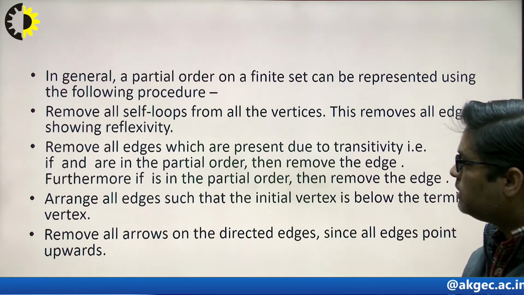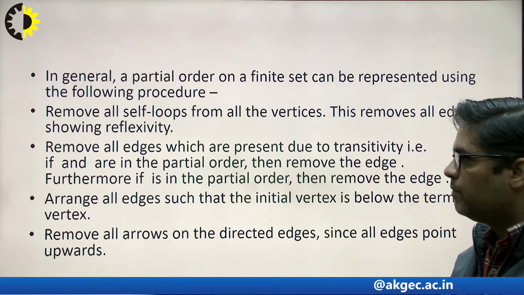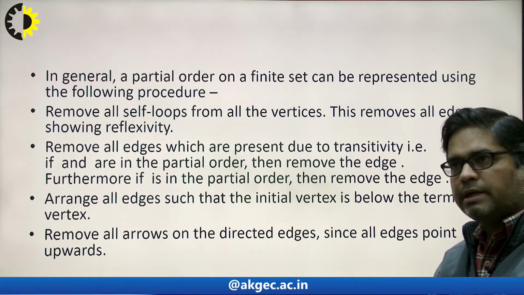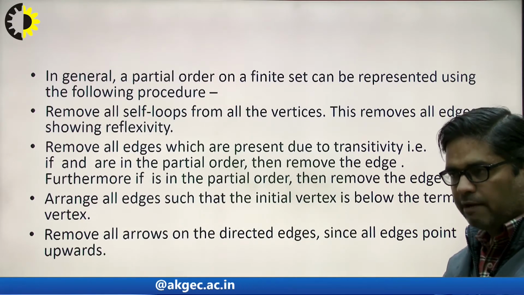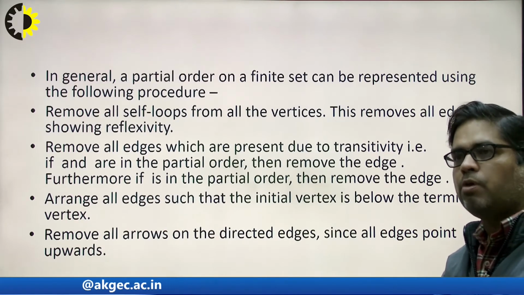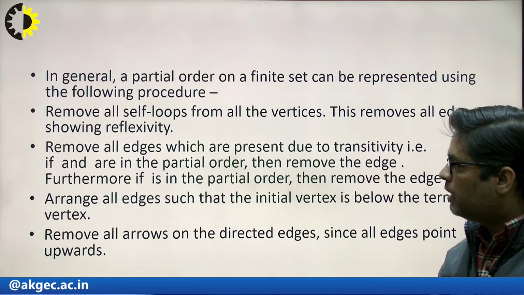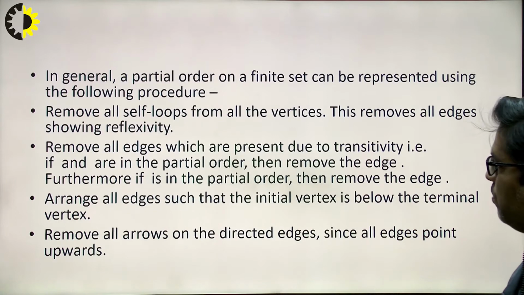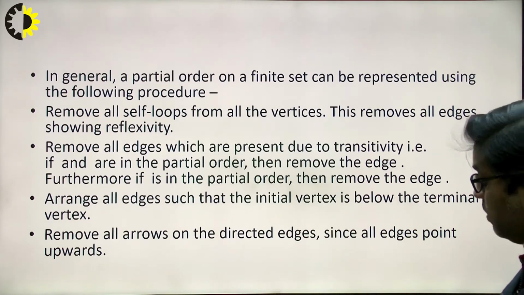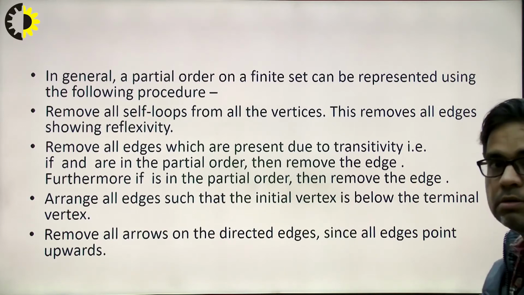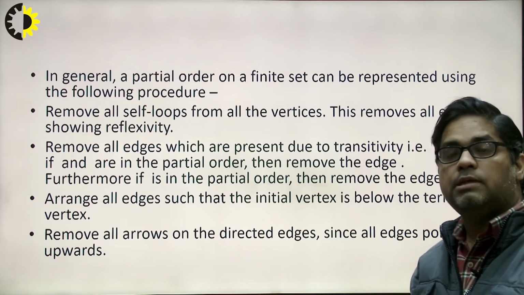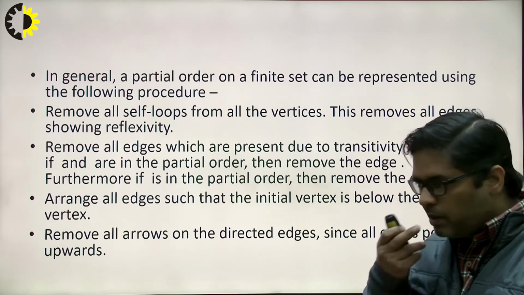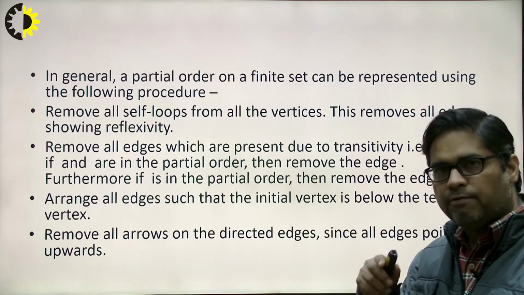Next is the procedure for how to create the Hasse diagram. For creating the Hasse diagram, first of all we should know how to draw the digraph of any relationship. Whenever we are given any relationship, we should draw the digraph first. In that digraph, the things to be performed are as follows. The first is to remove all self loops, because whenever we draw the digraph, the self loops will be there, since the first property, as I have already told, is the reflexive property. As soon as the reflexive property comes into the picture, the self loops will also come.